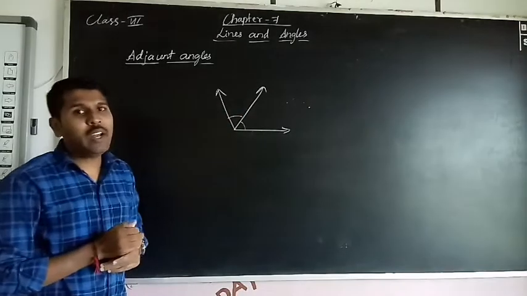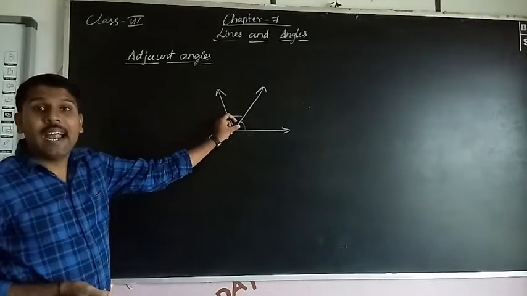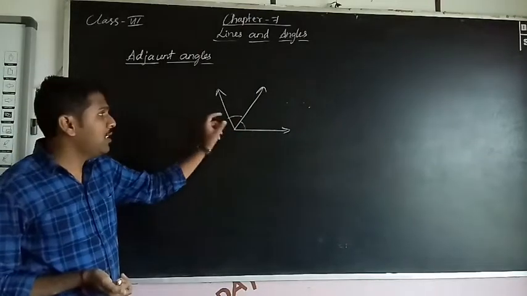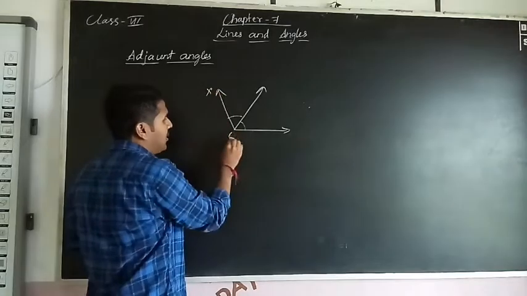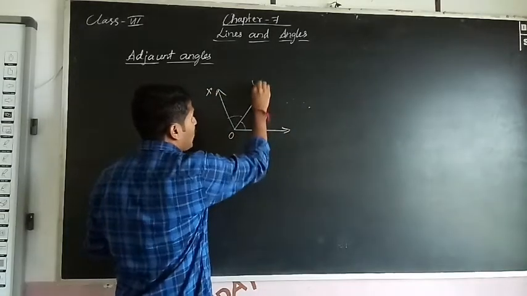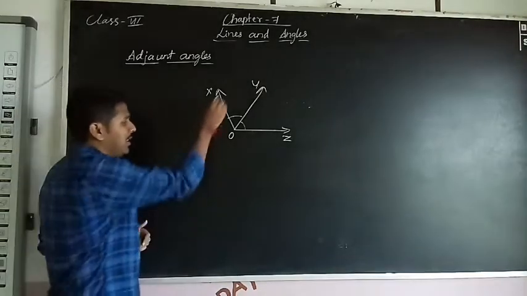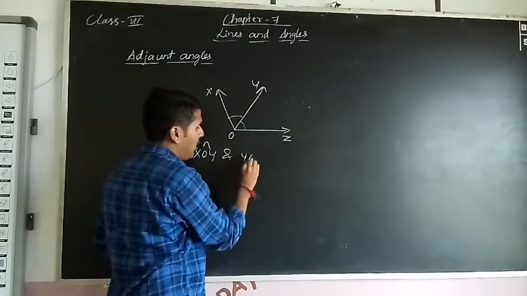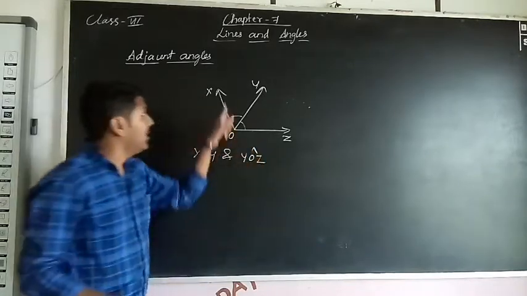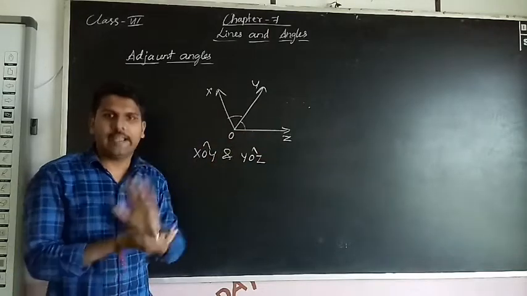Now these two angles we call adjacent angles. So give the names: X, O, this one is Y and this one is Z. So here XOY and YOZ are adjacent angles.